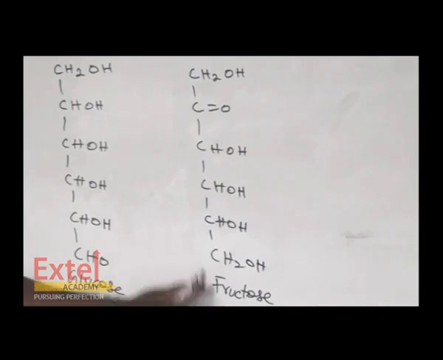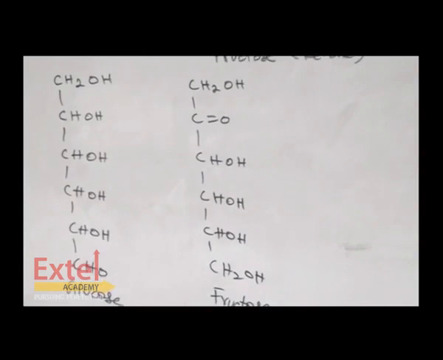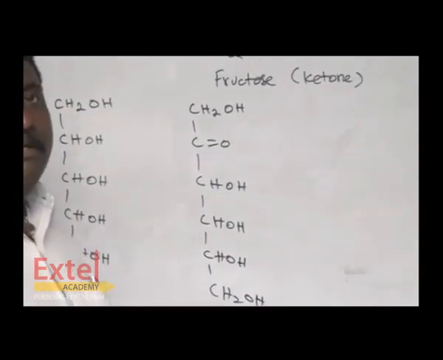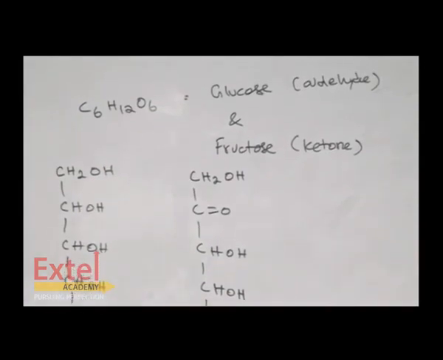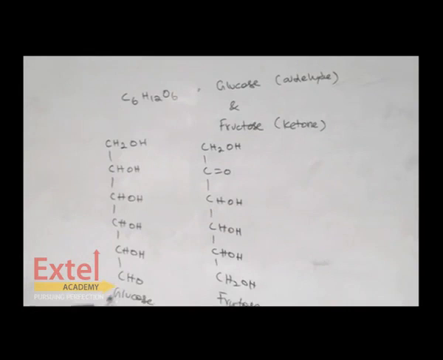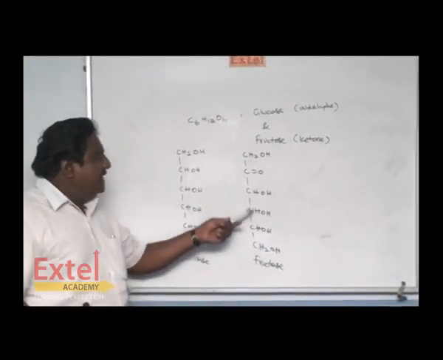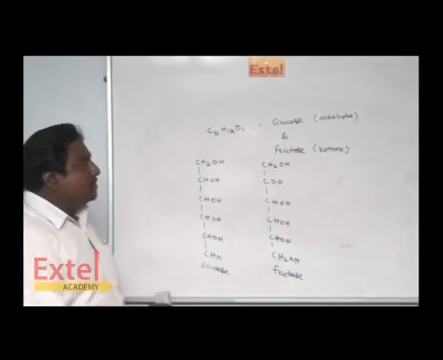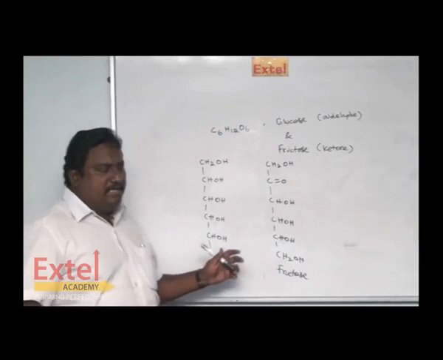These two have the same formula, C6H12O6, but different structural formulas. That's why they are called functional isomers. They differ only by the functional group. Glucose has an aldehyde group, fructose has a keto group.